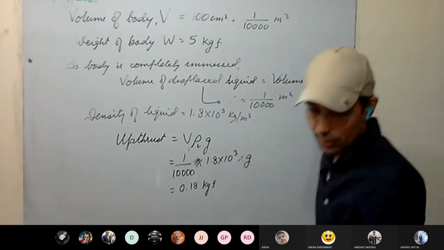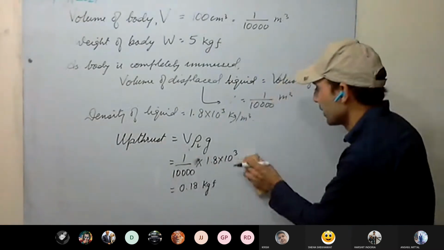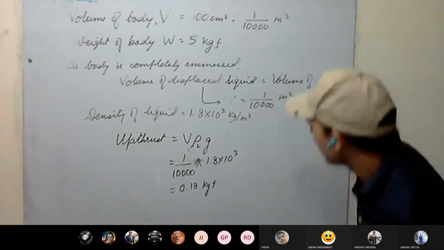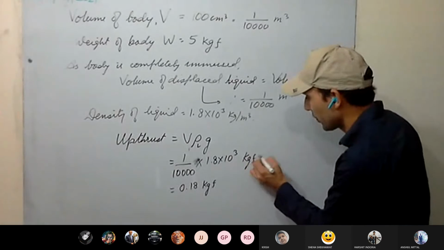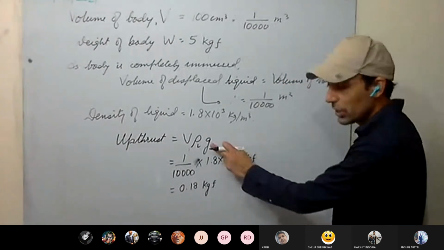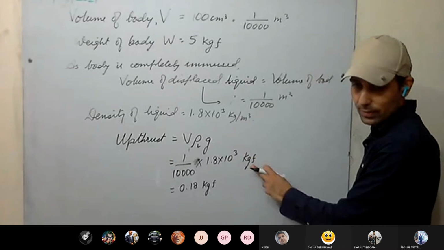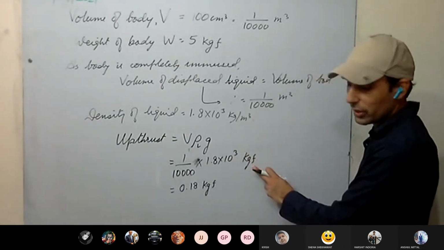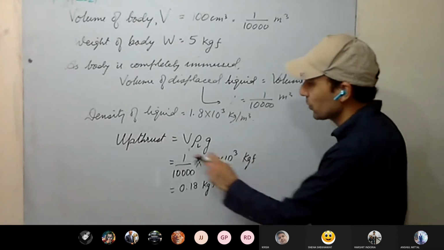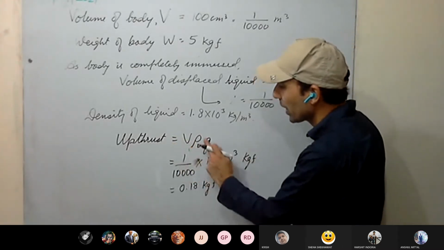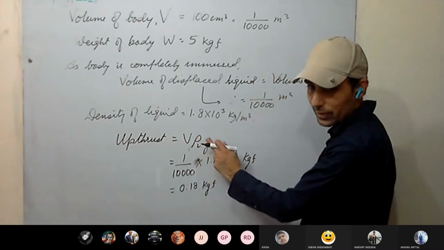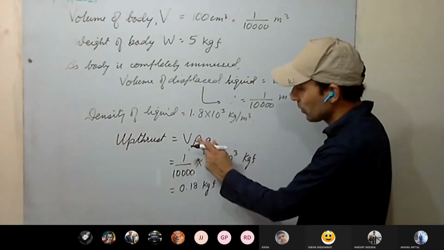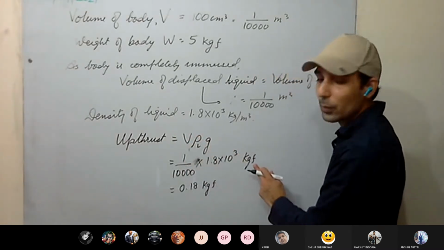You can replace g here only, that is better, and put kgf. So this g is taken care of in kgf. For the upthrust force, we are only calculating the mass of the liquid displaced, and putting kgf. That will be the force.